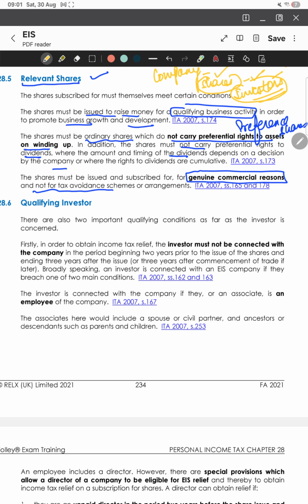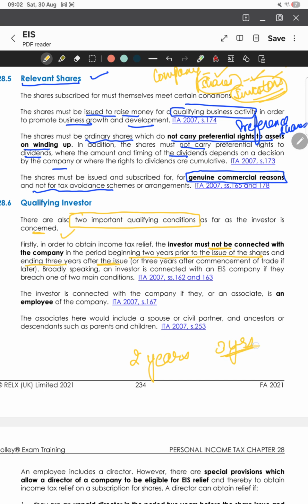So, to summarize, these limits keep the tax relief fair. The investor should be external and not connected. That is why we are discussing who is a qualifying investor. There are two important conditions as far as the investor is concerned. First of all, in order to obtain the tax relief, the investor must not be connected with the company in the period beginning 2 years prior to the issue of shares and ending 3 years after the issue of shares. Otherwise, it would be just the directors and related parties who would come and invest in the company.